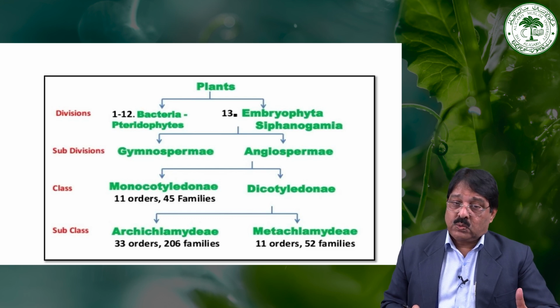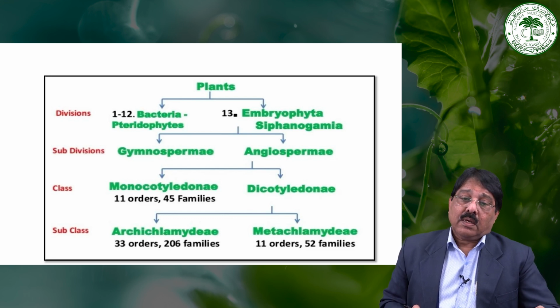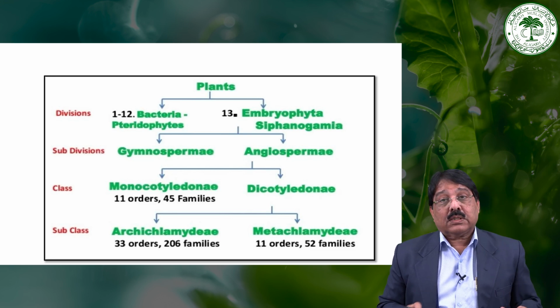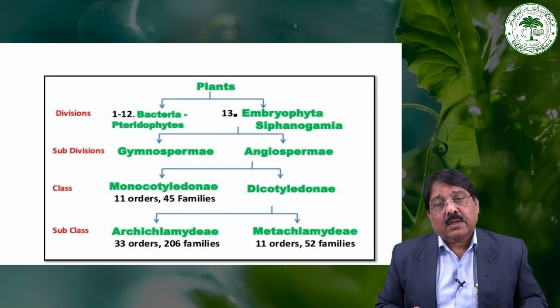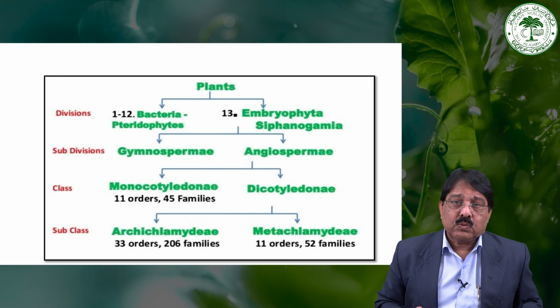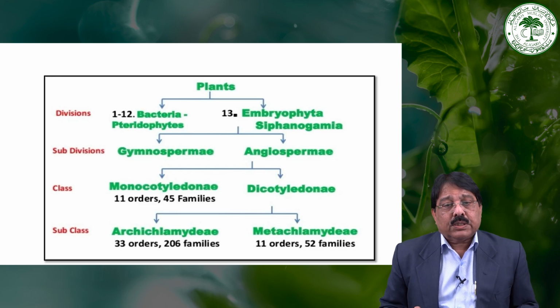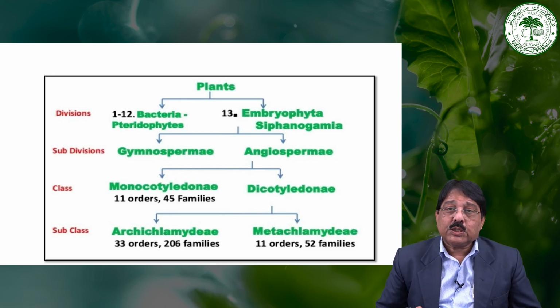It is important to note here that the monocot has been placed first, before the dicot, because this system depends on phylogeny, that is, evolutionary similarities and evolutionary trends. So it is believed that the monocot is more advanced than the dicot. That's why he placed the monocot first, or you can say before the dicot.